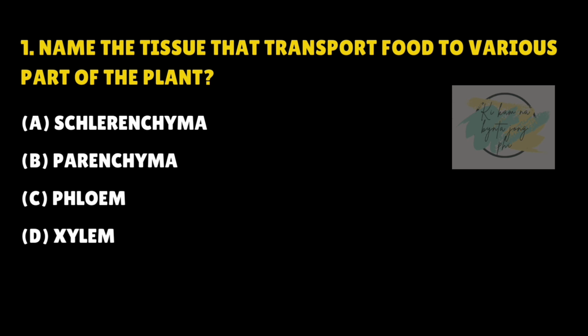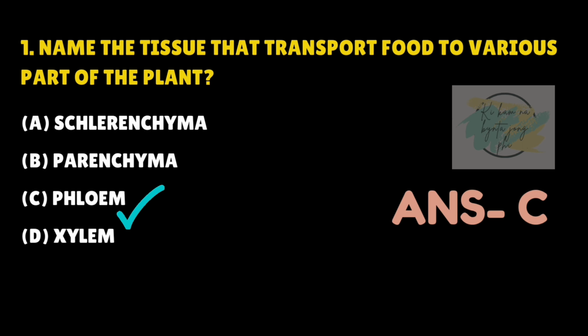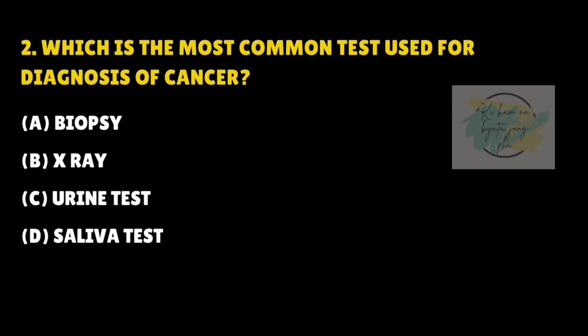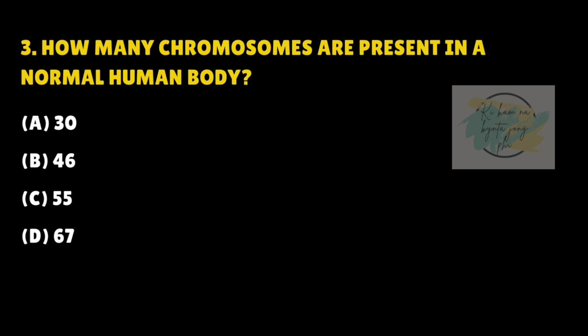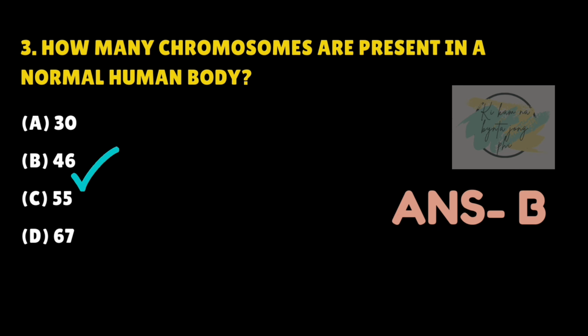Name the tissue that transport food to various parts of the plant. Answer is C. Phloem. Which is the most common test used for diagnosis of cancer? Answer is A. Biopsy. How many chromosomes are present in a normal human body? Answer is B. 46.